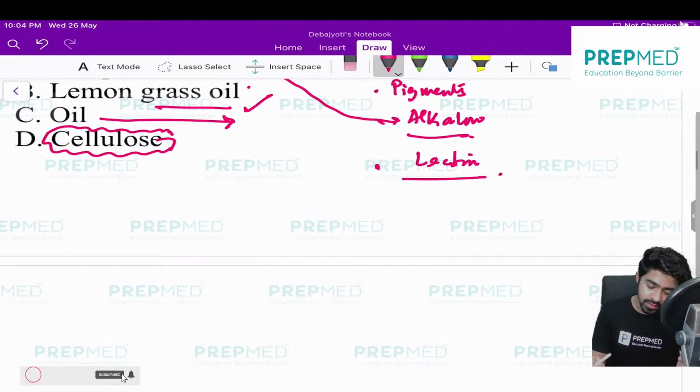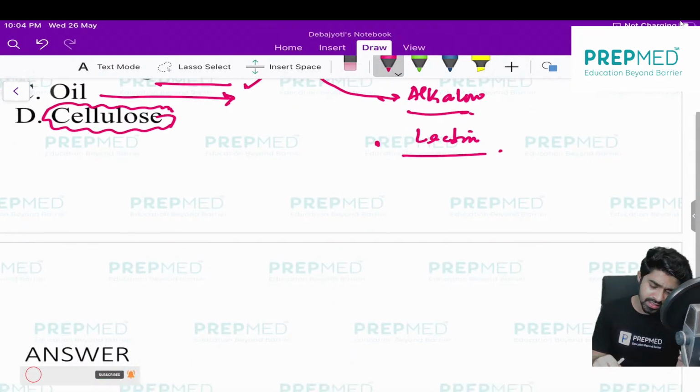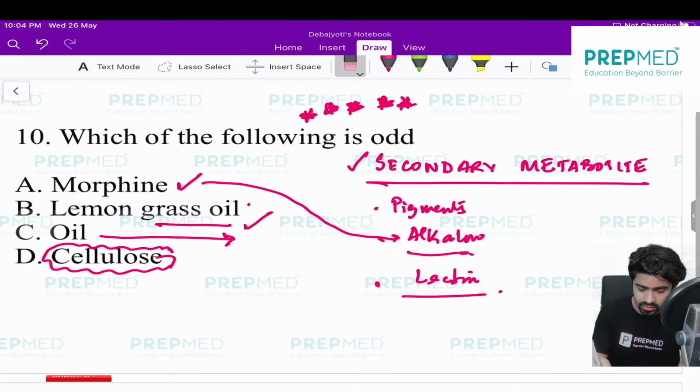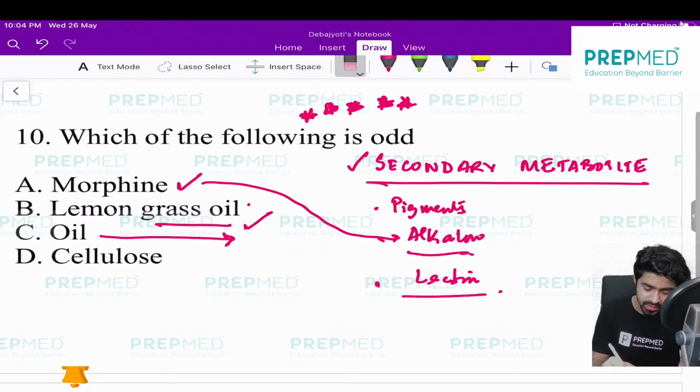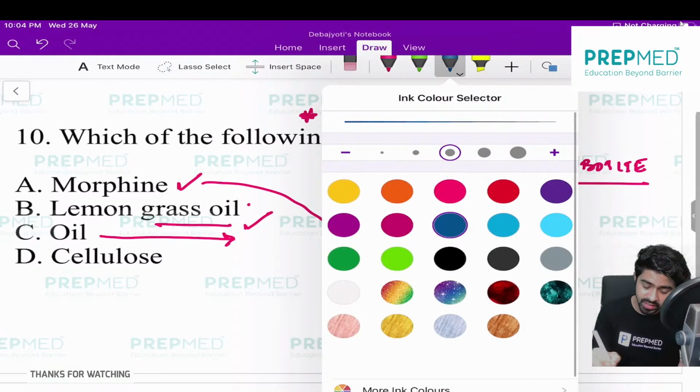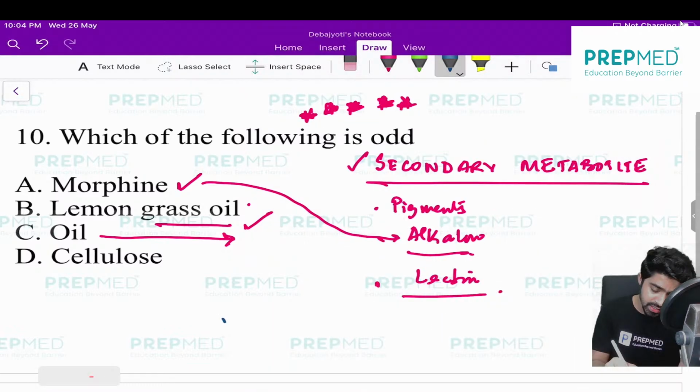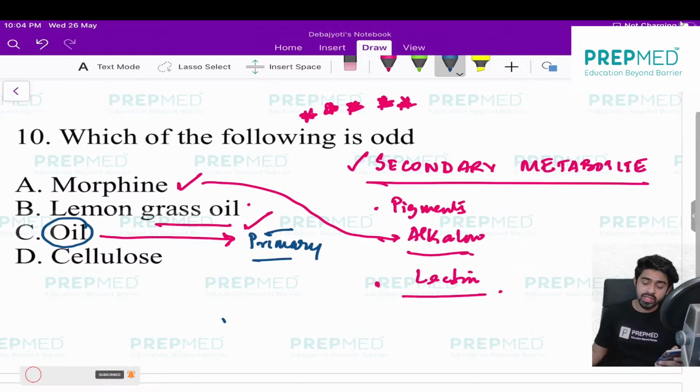Sorry, let me explain again, please. Oil is something which is always a primary metabolite. If I say only oil, it is a primary metabolite. If I say lemongrass oil, then it is a secondary metabolite.